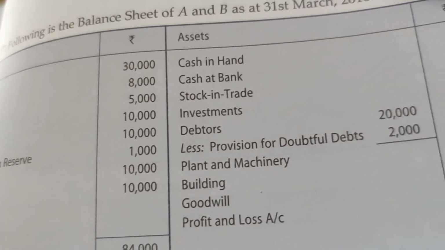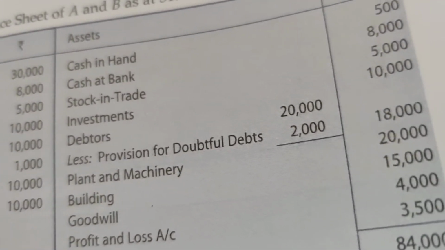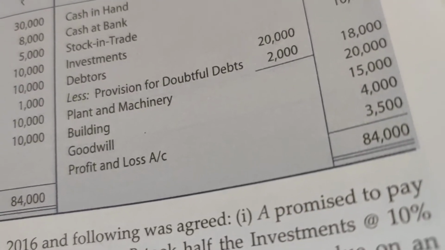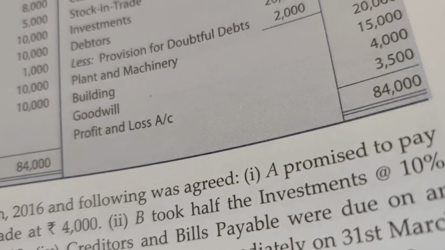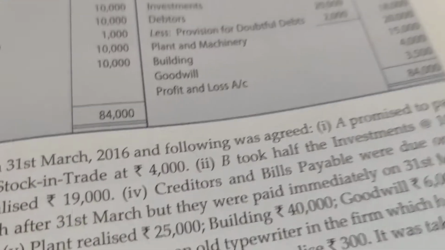Come to the asset side. See, cash in hand and cash at bank will not go to the debit of realization account because they are already realized. Stock and trade will go, investment will go, debtors will go, provision will go to the credit side. Plant and machinery will go, building will go and goodwill will go. Profit and loss account is a loss, so it will be debited in partners' capital account.